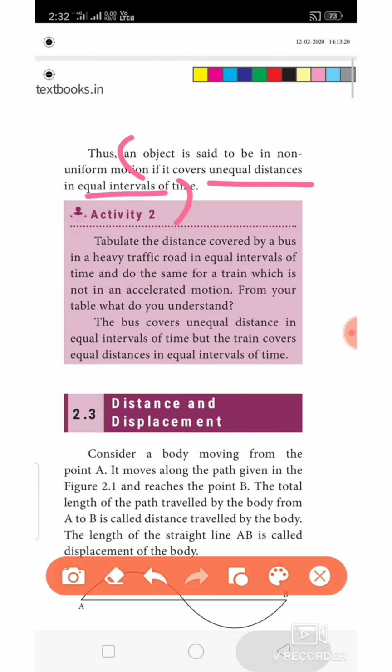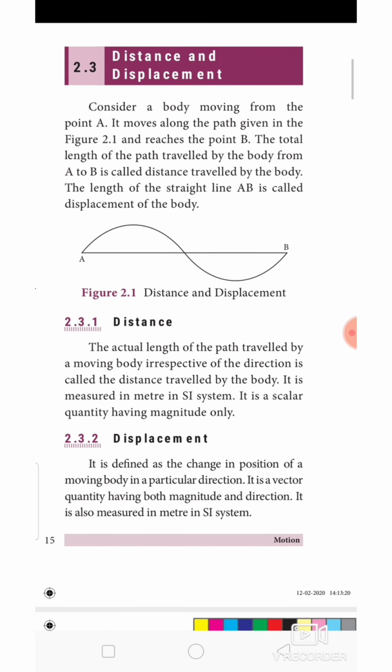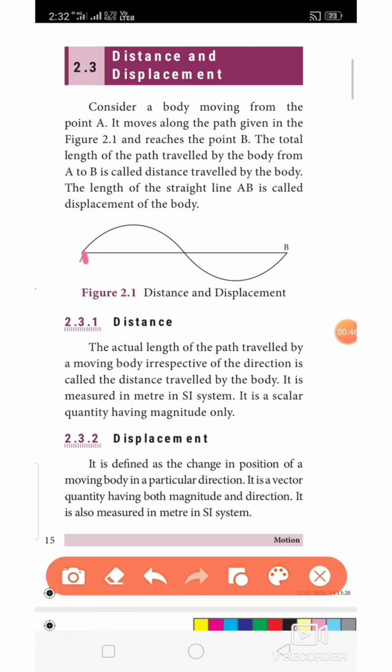Next we need to see about distance and displacement. Most of us get confused with the two terms, distance and displacement. We think both are the same, but dear children, please do note that distance is not equal to displacement. Let's follow the example given in your textbook itself. See, A is a point, B is a point. There are a number of possible ways to reach from A to B.